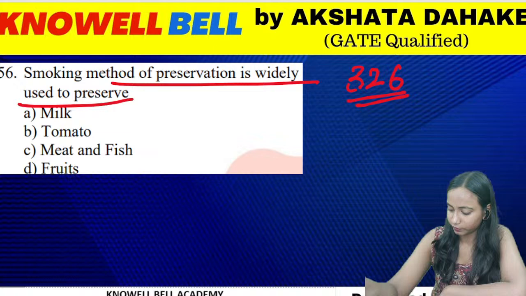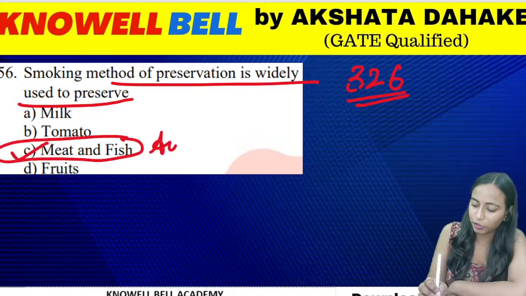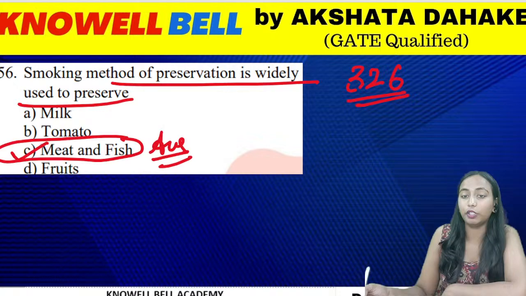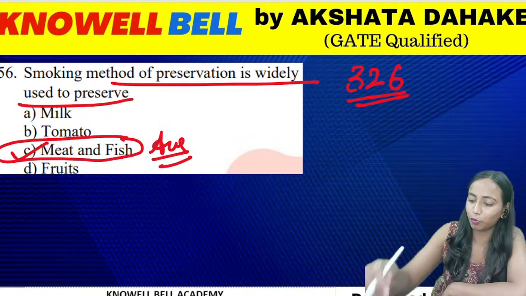Good. C is right here. First is Darsh, then Nikita, Shlok, Sarvesh, Param, all of you are correct. Meat and fish. Meat and fish are the food items that we preserve through smoking.